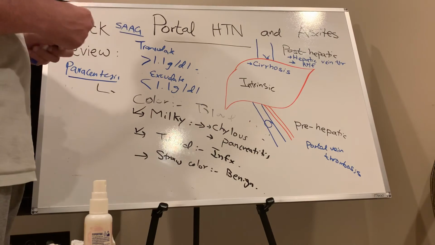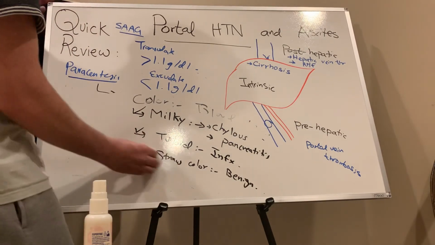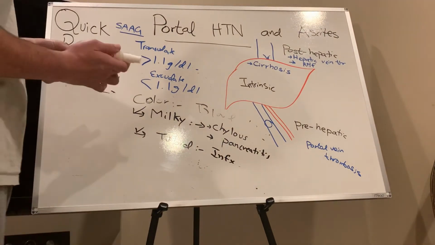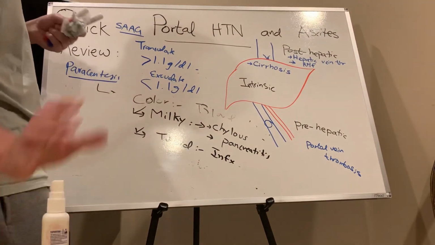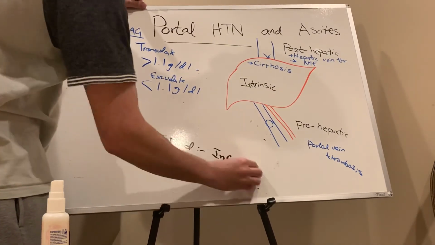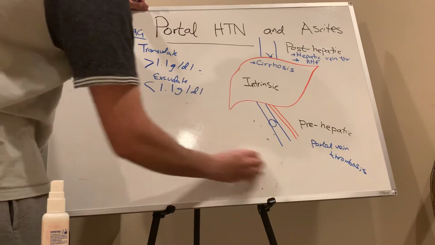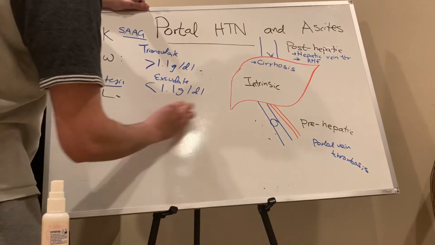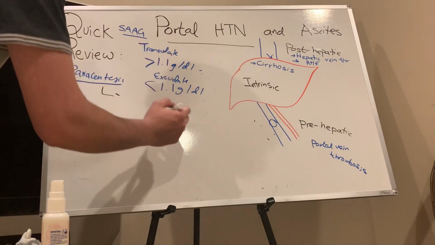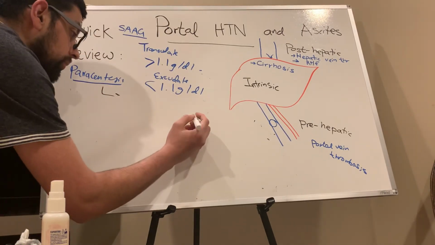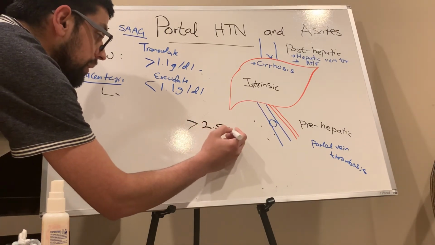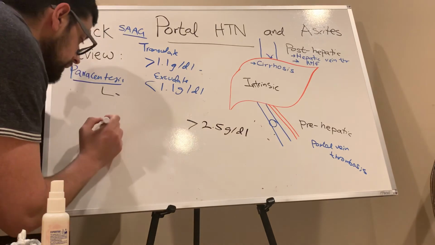Last but not the least, here is a simple way to remember the total protein in ascitic fluid. We just have to follow the level for the exam. The total protein in ascitic fluid, if it is greater than 2.5 gram per dL, it means high protein.